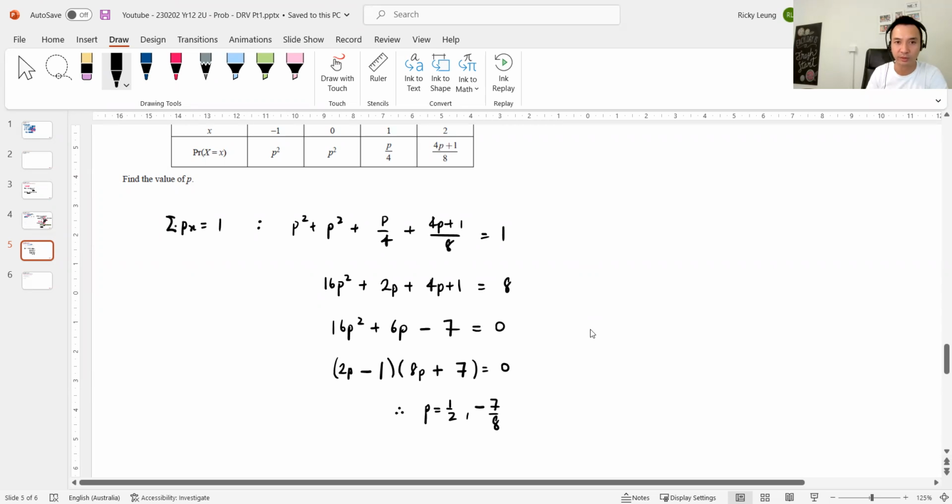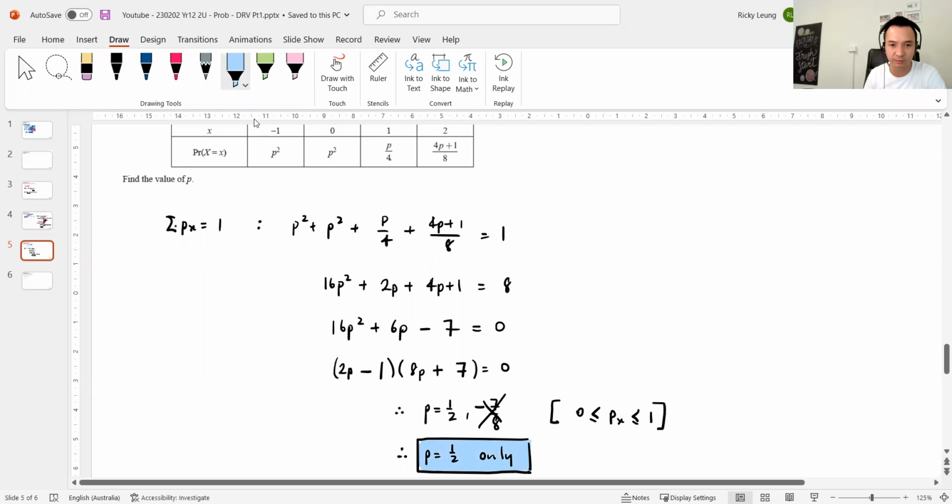Now, what's important is, even though these are squared, these ones aren't, right? All probabilities have to be greater than, sorry, more specific than that: 0 ≤ p(x) ≤ 1. So not only is it positive, it can't be bigger than 1. If I sub the negative in, it won't work, so this one's wrong. Therefore, p equals a half only. Not sure how many marks there are, but I suspect maybe 2-3 marks for this question. Quite nice.